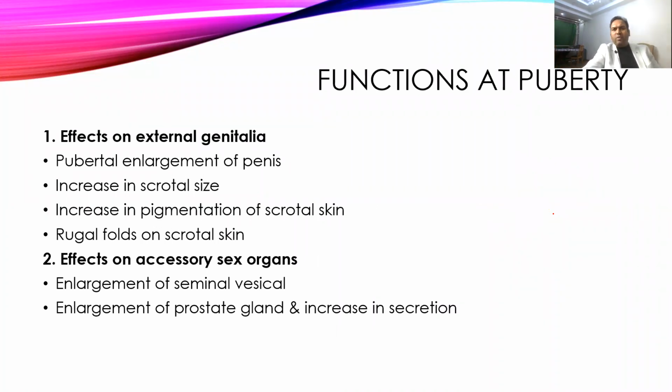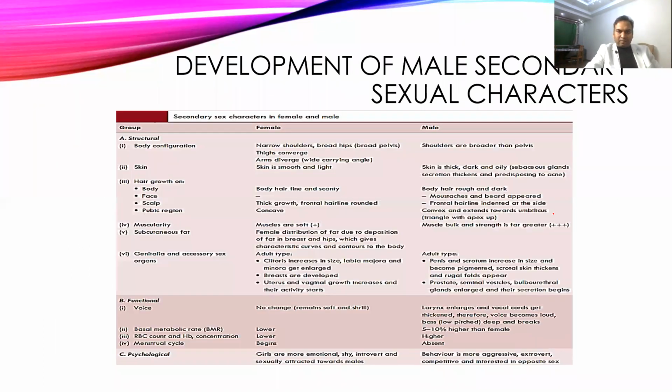Then what is its function in puberty? It helps in the development of external genitalia. It increases the size of the scrotal sac. It increases the size of the penis. It also causes pigmentation or dark color of the penis and scrotal skin, and it also causes increased folding or rugal folds on the scrotal skin. Second, it also affects the accessory sex organs: it causes enlargement of the seminal vesicles, enlargement of the prostate gland, and also increases their secretion.